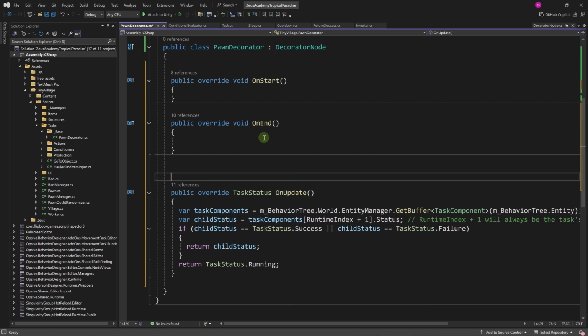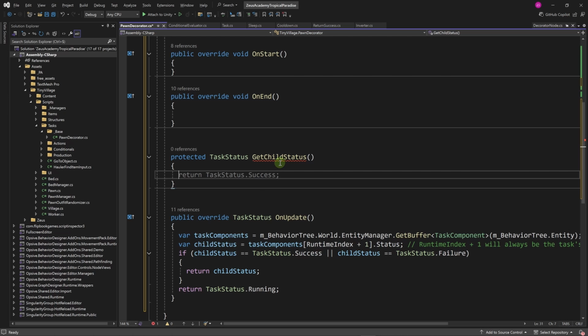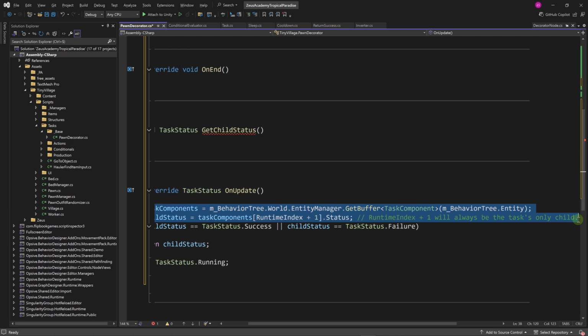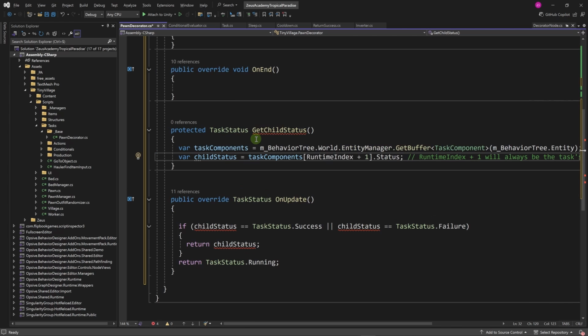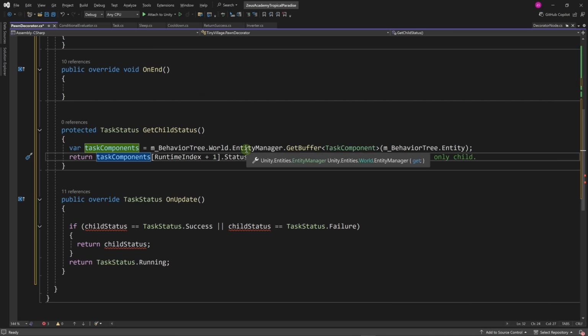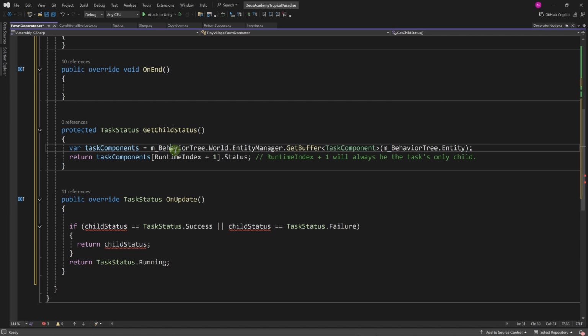Then I'm going to create another method. I'm going to call it get child status, and it will return a task status. Then I'm going to copy or cut this code and have it inside of the method. By the way, you don't have to understand what this is doing. The main thing it does is it gets us the status of the child. So we're using mBehaviorTree with a world object, then entity manager, then we're getting a buffer of type task component with mBehaviorTree.entity. Then we're returning task components at runtime index +1. This is the child task. Then we're returning the status property of that task.